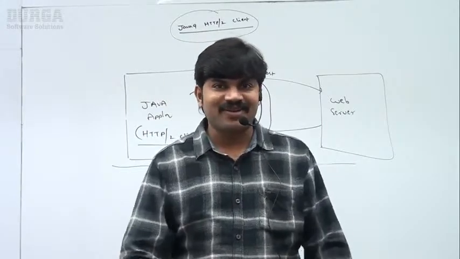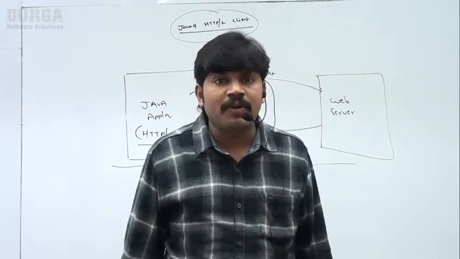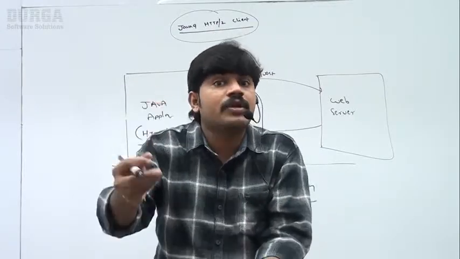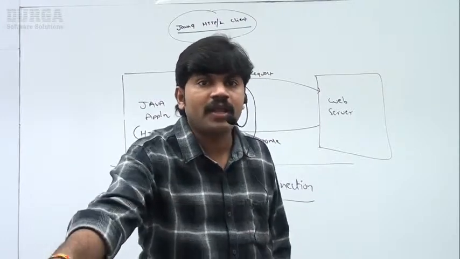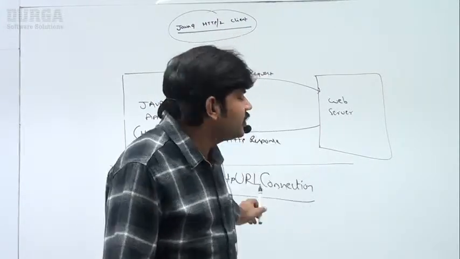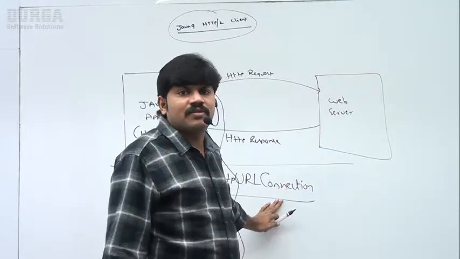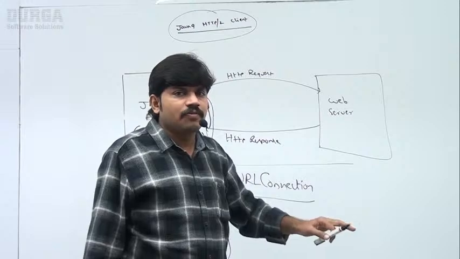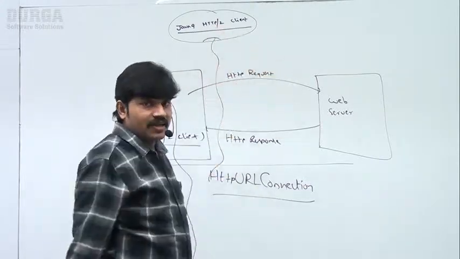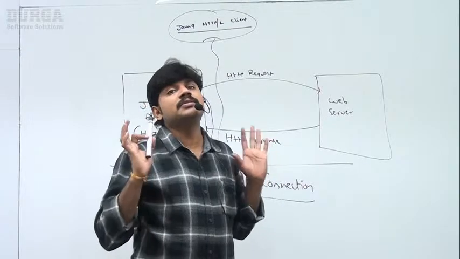Take a generalization, sir. I already have my old mobile. Why are you going for a new mobile? Sir, there are some problems with this old mobile. There are some advantages I'm going to get with this new mobile. Because of that, I'm going for the new one. Same concept. With this HTTP URL connection, there are several problems. To overcome these problems, we should go for what? Java 9 HTTP2 client. Remember that, sir. Which problems are there? Do you know? Very dangerous problems, right?